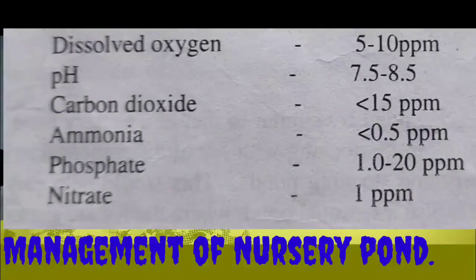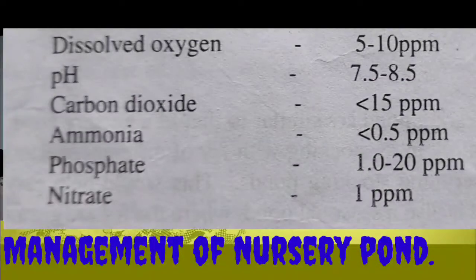Some chemical parameters of the water in the following ranges are considered to be optimal for survival and growth of spawn. First, the most important factor is dissolved oxygen. It should be 5 to 10 ppm, or more than 5 milligrams per liter. Then the pH should be between 7.5 to 8.5.